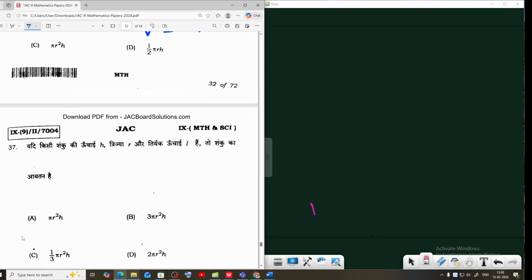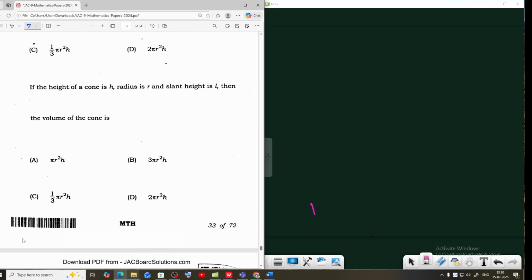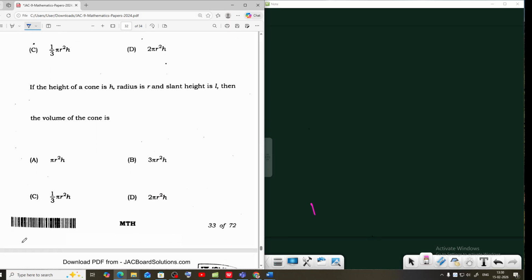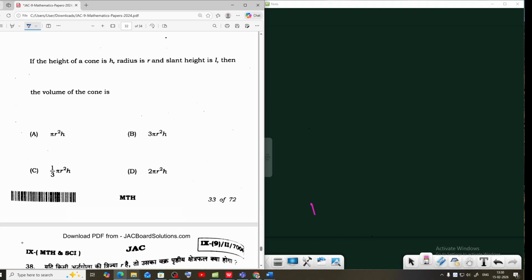Next is question number 37. If the height of a cone is h, the radius is r, and the slant height is l, then find the volume of the cone. First we can draw the cone.